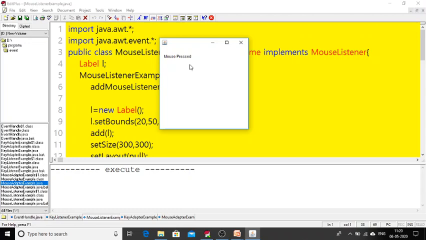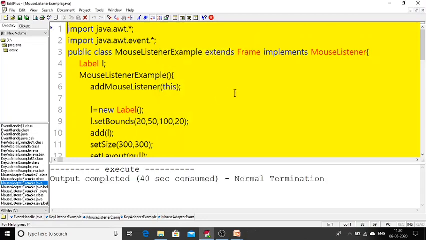So if I press, that is mouse press. If I release the mouse, then just mouse clicking has happened. So like this, see, mouse exited. So this is how mouse released. So this is how we can handle the mouse actions.